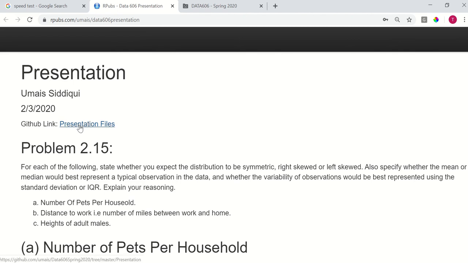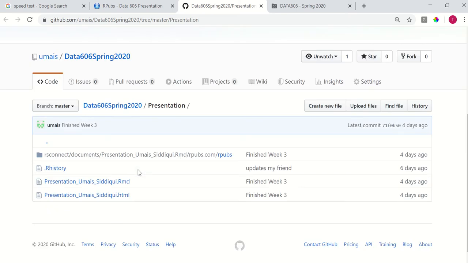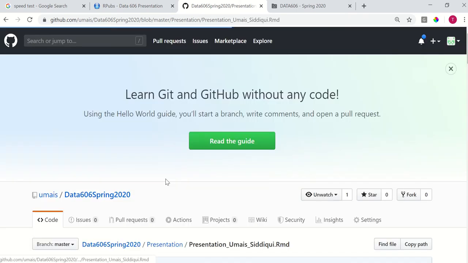So if anybody is interested in seeing the code for this R Markdown, you're welcome to go and look at that code. Let me just show you that from here. This is the R Markdown file.